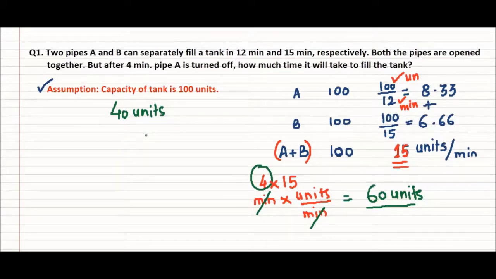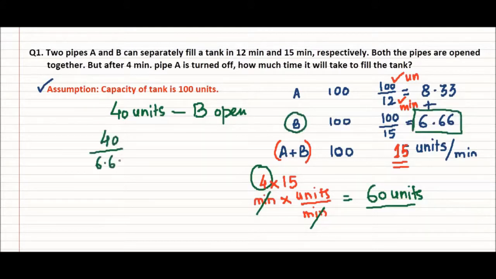And for this 40 units, as pipe A is turned off, only pipe B is open. So we know that at what rate pipe B is doing it. It is doing it at a rate of 6.66. 40 divided by 6.66. So once you do it, you will find somewhere around 6 minutes. And this is your answer, 6 minutes.